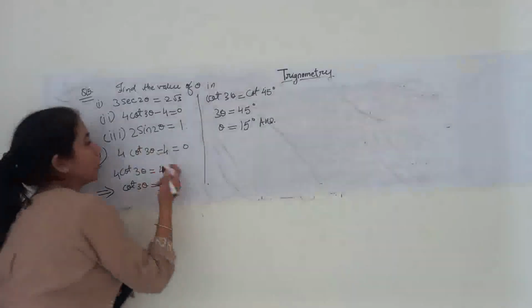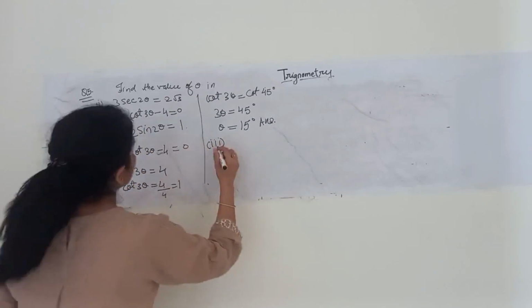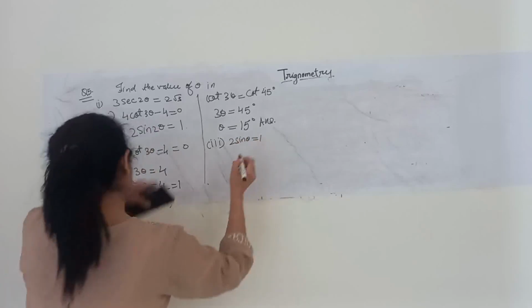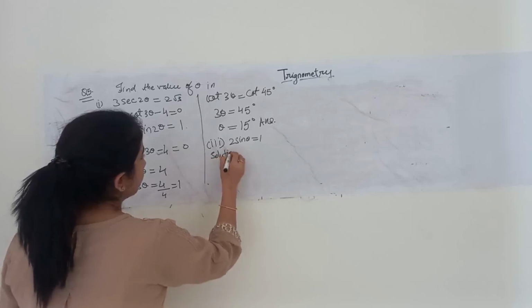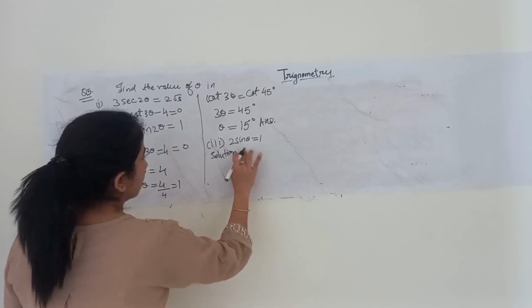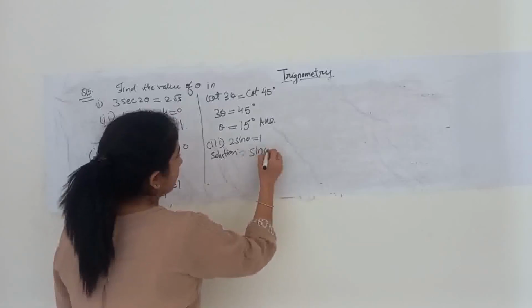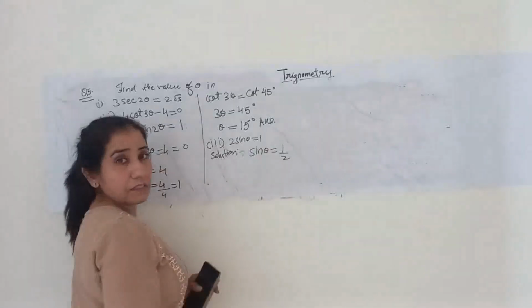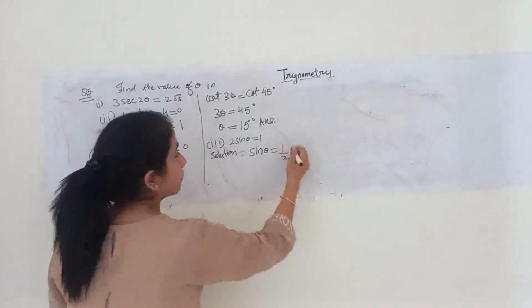Clear? Coming on to the last part, that is part number 3, that is 2 sine theta is equal to 1. Find the solution. Sine theta is equal to 1 upon 2. I took that 2 on this side, right? Now when is sine theta equal to half?